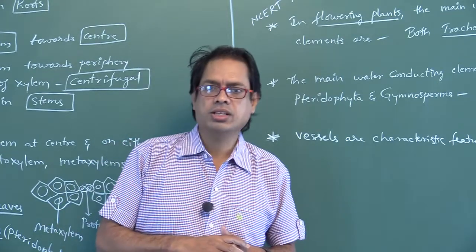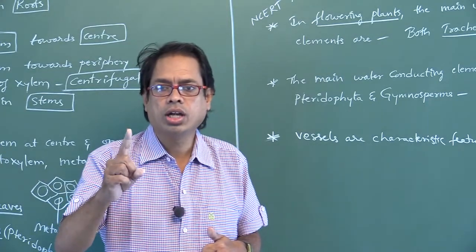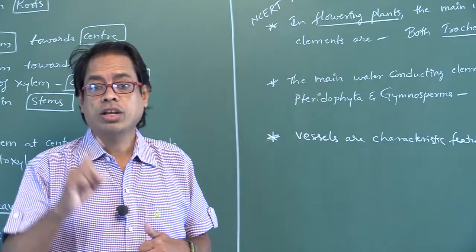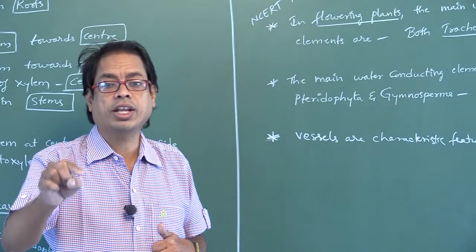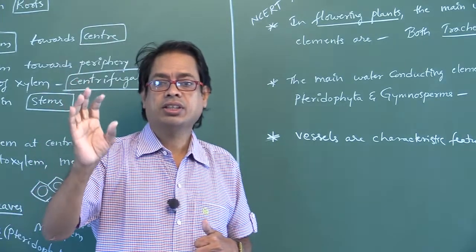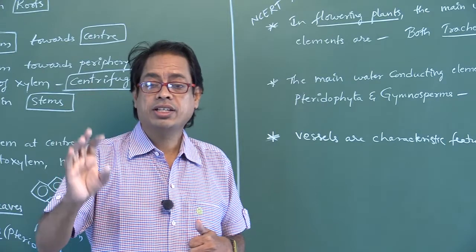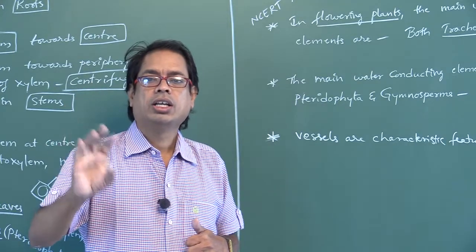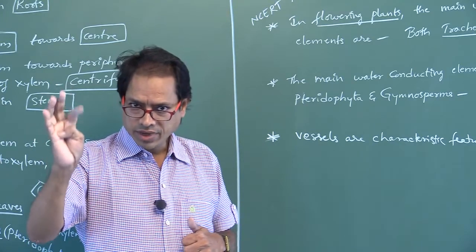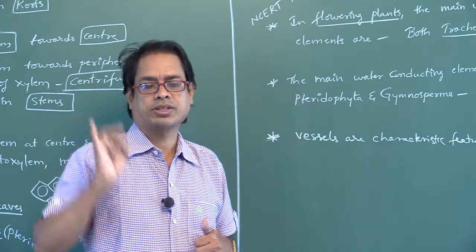Xylem parenchyma cells are thin walled and made up of cellulose. Thin walled cellulosic cell walls are found in xylem parenchyma. Dead cells with thick walled lignified cell walls are found in tracheids, vessels, xylem fibers.